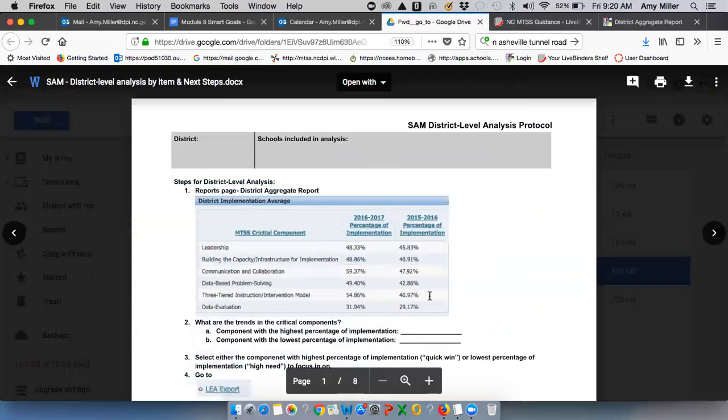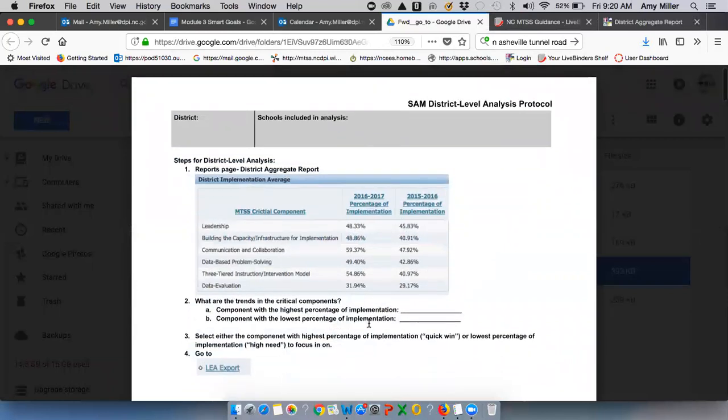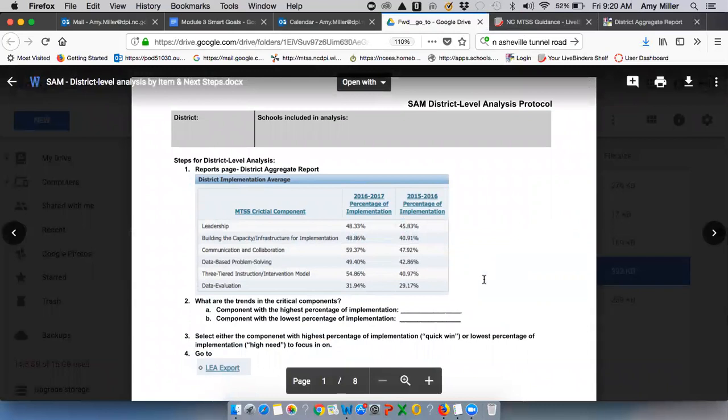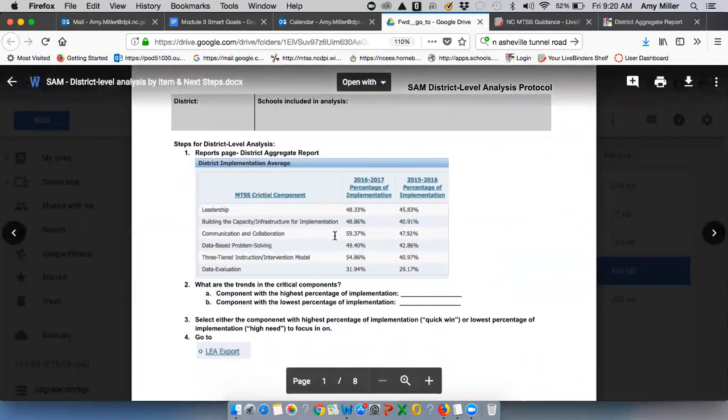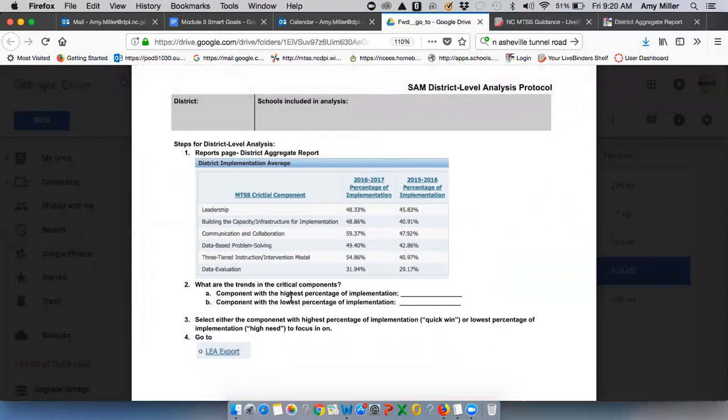So what we recommend at the district level is that you look across those critical components. We all know that we can't boil the ocean all at once, so we can look across these critical components and be able to see indicating what's the critical component with the highest percentage of implementation. So if we look at this school year, for this data, we can see 3-tiered instruction intervention. So I'd include that. I'd write that on here. This is a very paper and pencil data analysis protocol. But of course, you can tweak it however works for you.